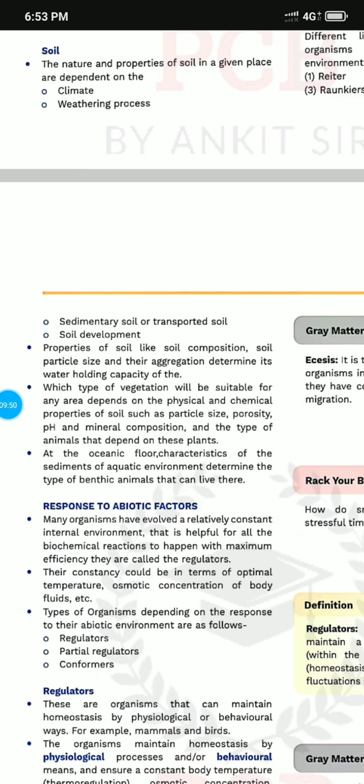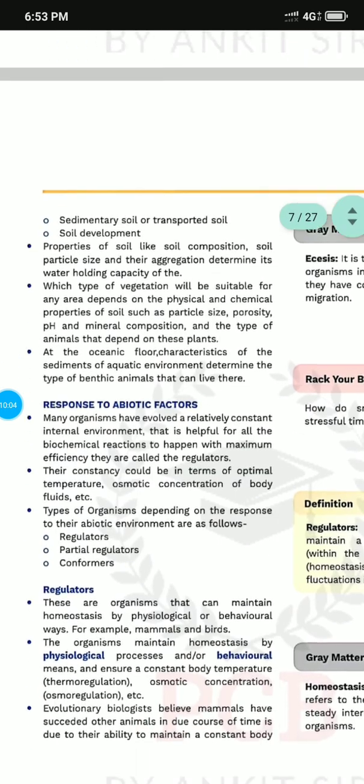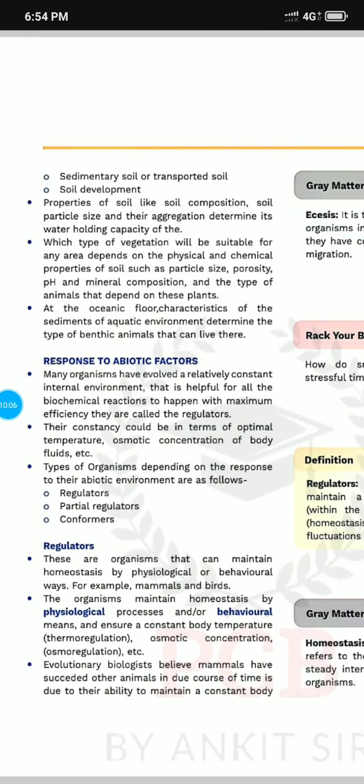Many organisms have a relatively constant internal environment, which is helpful for biological reactions. So we call them regulators. There are three types of organisms: regulators, partial regulators, and conformers. Regulators are those organisms which maintain their homeostasis by physiological or behavioral ways, for example mammals and birds.